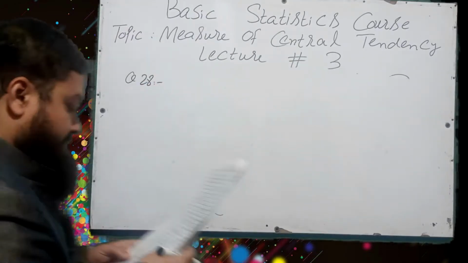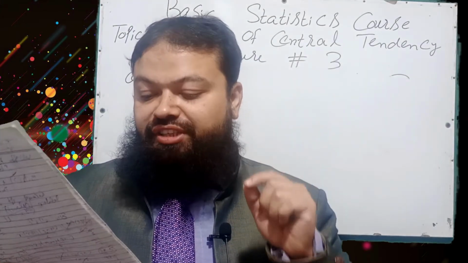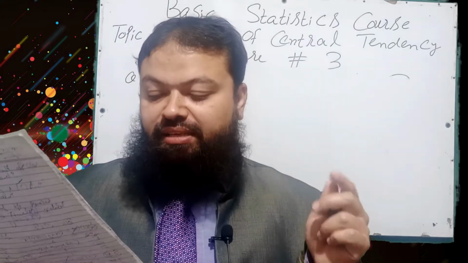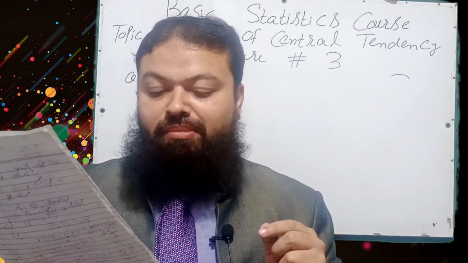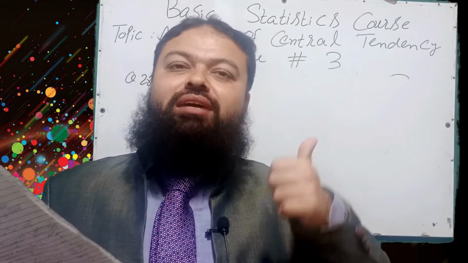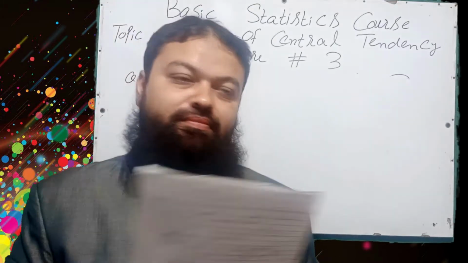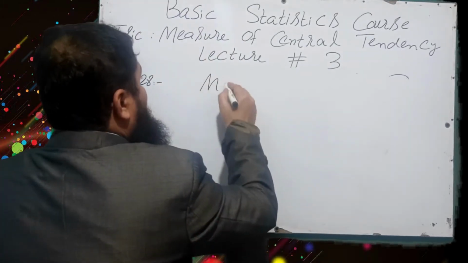Question number 28. Histogram is used to determine the value of mean, median, none of the above, mode. Mode is the correct option. Histogram is a graphical method to find out the value of mode. Mode will be the correct option.